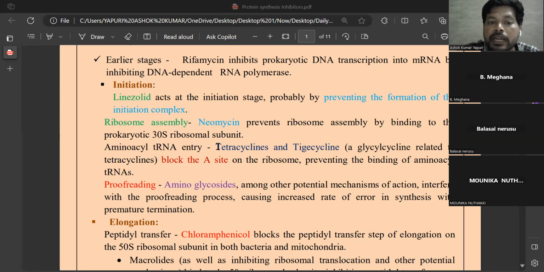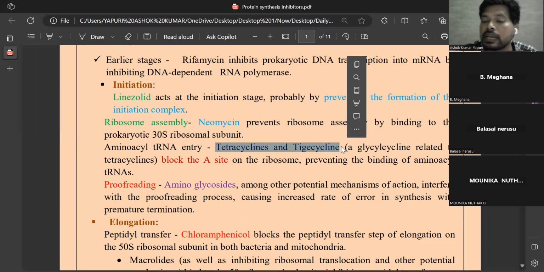And especially tetracyclines and tigecycline both come under the category of tetracycline protein synthesis inhibitors. They block the A site in the ribosome and prevent transfer RNA from reaching the A site.